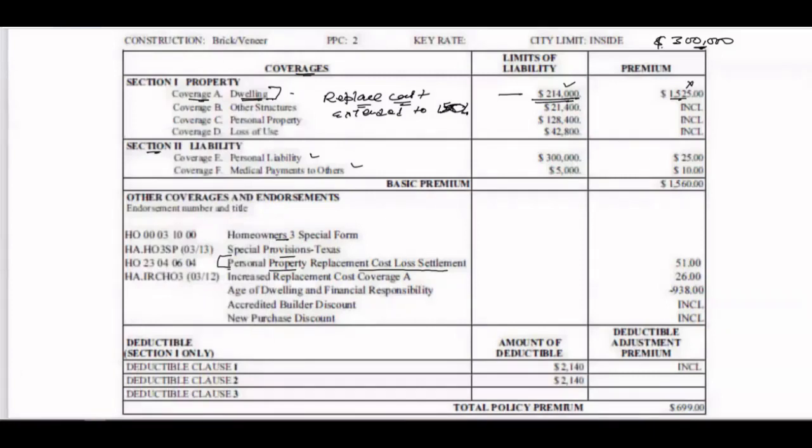So we are good, right? Sorry for that. Okay, so that is what the replacement, extended warranty, extended coverage is.